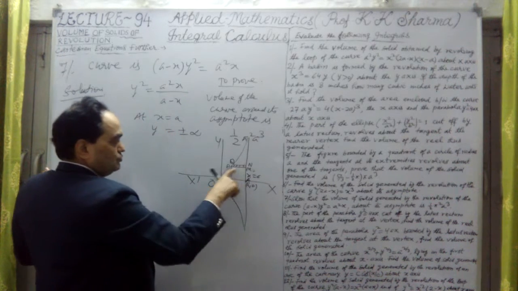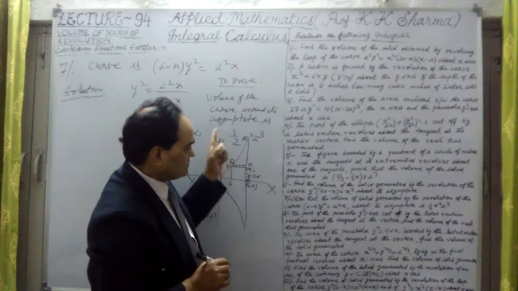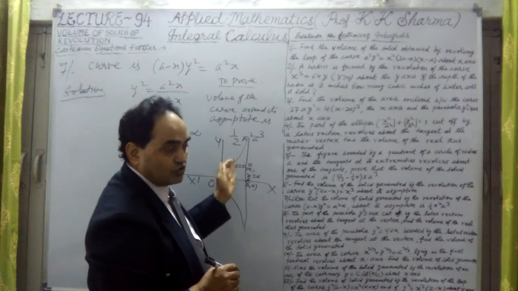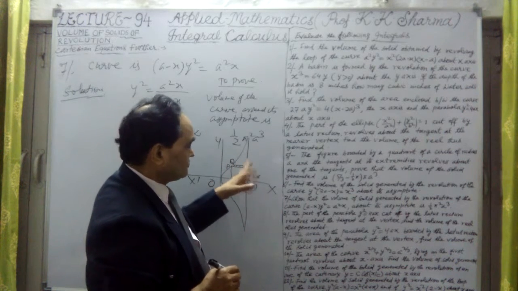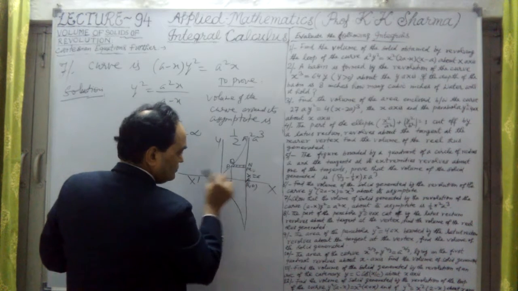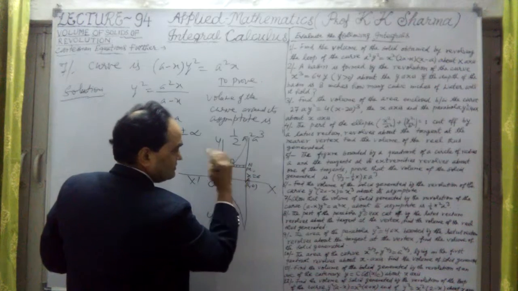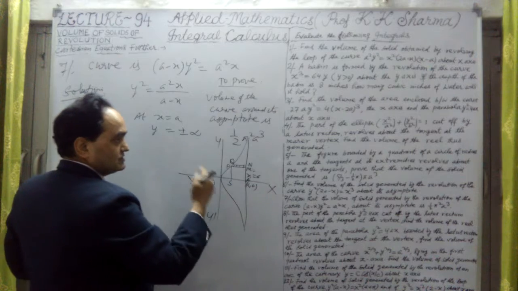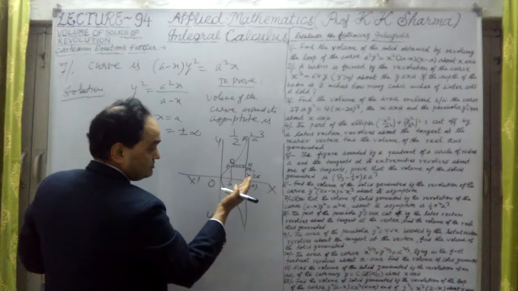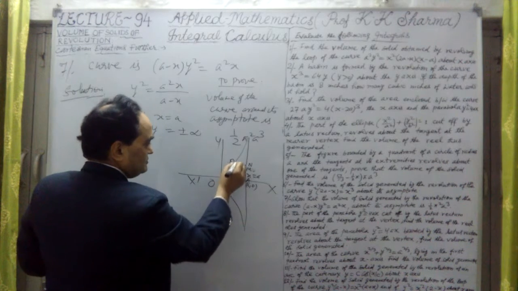So SA is equal to PM, because this strip is revolved around its asymptote. This is the asymptote. If I revolve this strip around it, a cube or solid figure will be obtained. What is the volume of the solid figure we have to calculate? For that, this radius is required. Radius is PM. PM is equal to SA. So the radius of that circle, which will be formed by this strip around the asymptote. If we revolve that around the asymptote, a circle will be formed, and the area of the circle, we know, is pi r square. Area is pi r square into depth, this delta y. This depth is delta y.